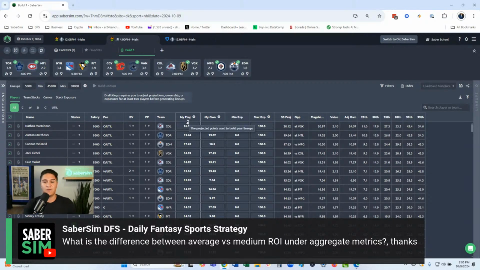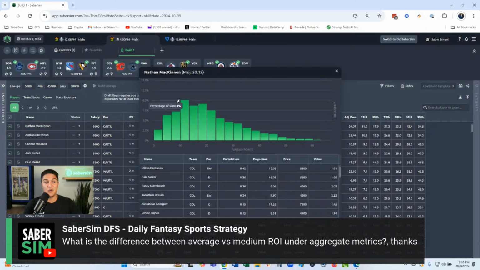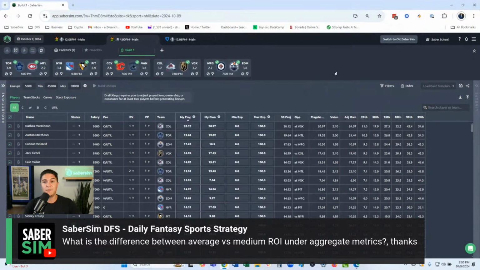Same thing goes for the aggregate metrics and the ROIs. I think the reason that we have the median there is similar, right? A payout distribution is not going to look normally distributed, because only the top 20% of lineups get paid out, right? So a median outcome is usually losing money, and you need those top ones to ultimately get paid. And if you're winning first, that graph is obviously higher. So that's the difference between the two, but good clarification question.